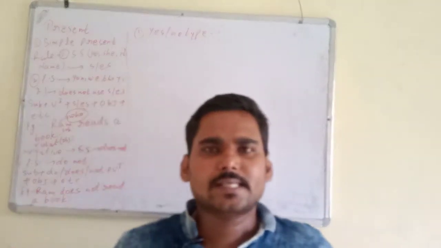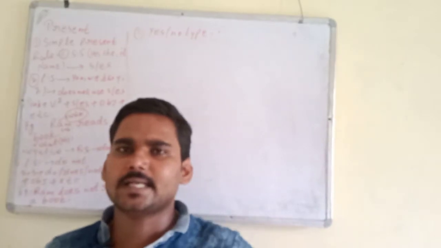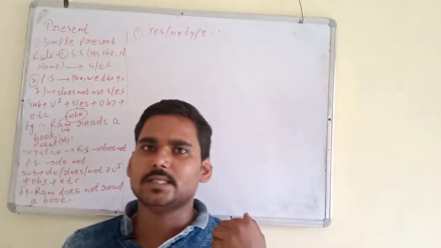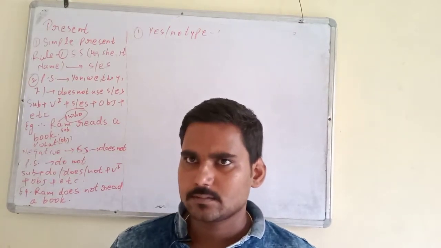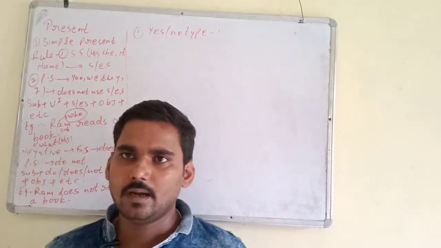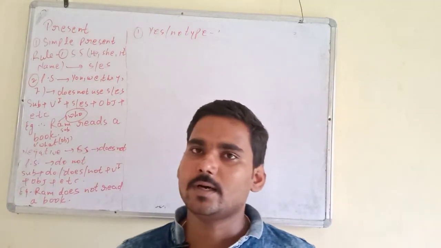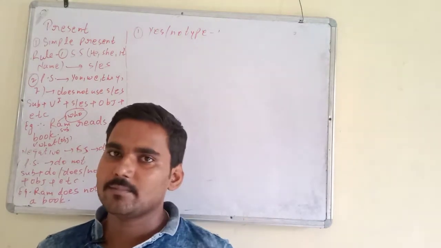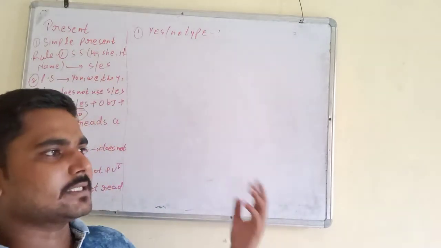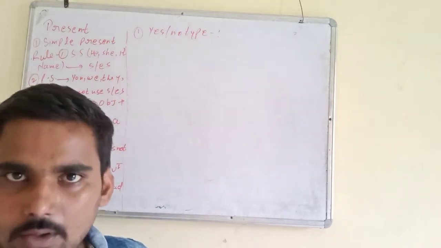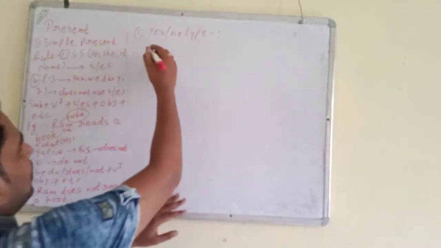Yes no type is a sentence that starts with helping verb, or a sentence that can be replied in yes or no is known as yes no type interrogative sentence. For example, will you eat food? Then you can reply in yes or no, yes I will, or no I won't. Have you done your work? So you can say yes I have done my work, or no I haven't done my work. So yes no type means a sentence that can be replied in yes or no is known as yes no type interrogative sentence. So you can see the rule.